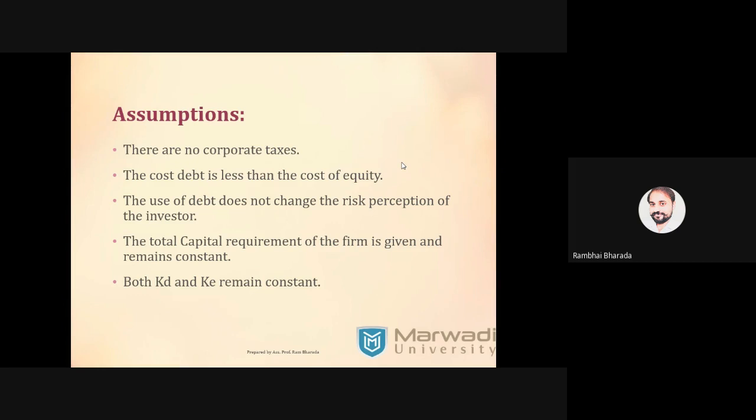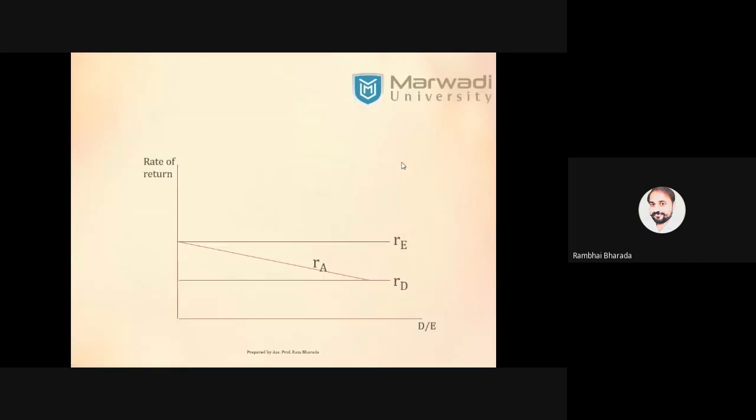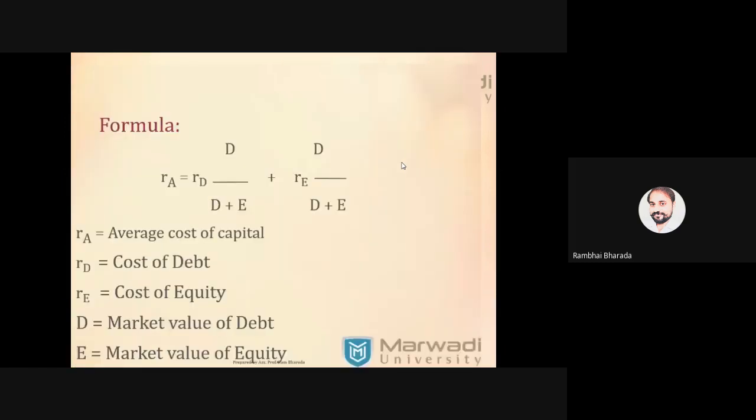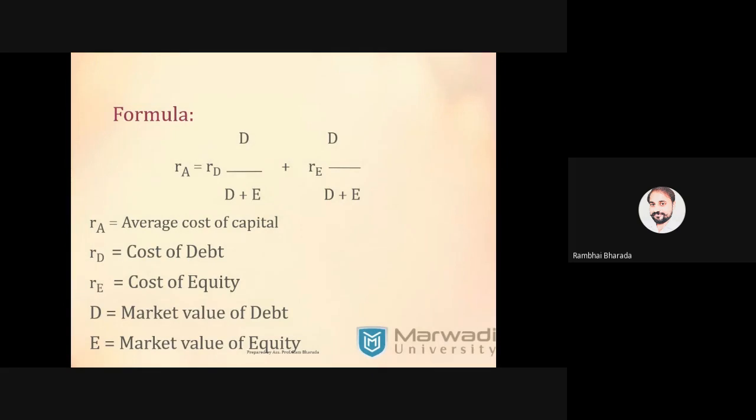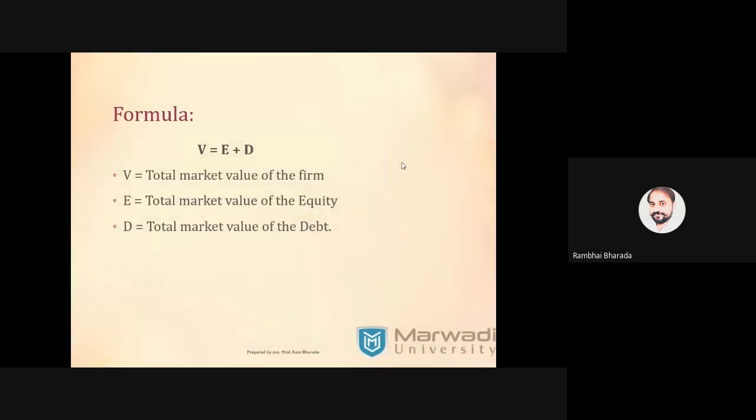No corporate tax rule. Cost of debt is less than cost of equity. The company uses debt and it does not change the risk perception; that means risk remains the same. Total capital requirement remains the same. KD and KE remain the same. You need to draw the same diagram in the answer if the question carries 8 marks. And this is the formula: Ko is equal to Kd times D upon D plus E, plus Ke times E upon D plus E, or else V is equal to E plus D.